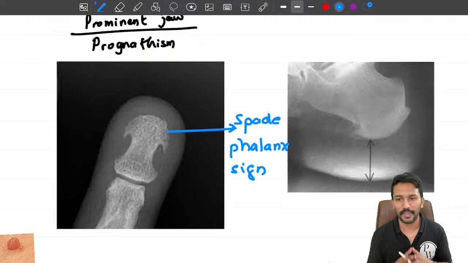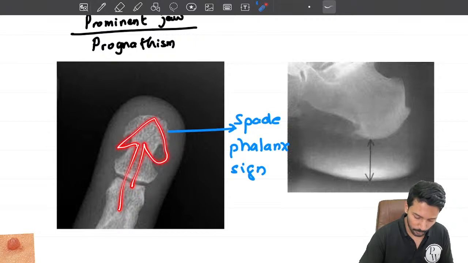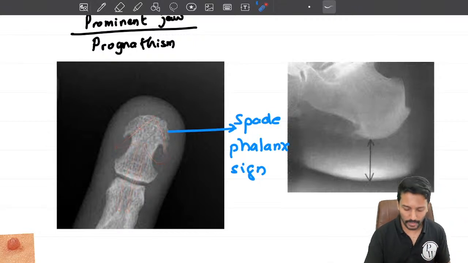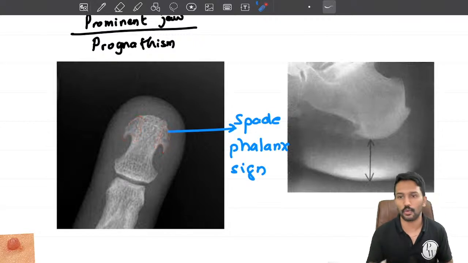Where do you see the spade phalanx sign? We see that in patients with acromegaly, right? Why do we call it a spade? Because it looks like a spade. Why is that happening? Because there is excess bony growth. Why is the bone growing? Because of the influence of growth hormone. This is excess bony growth that is happening.